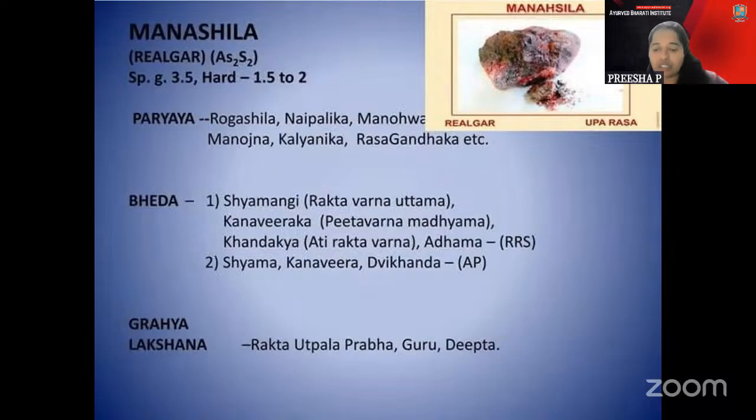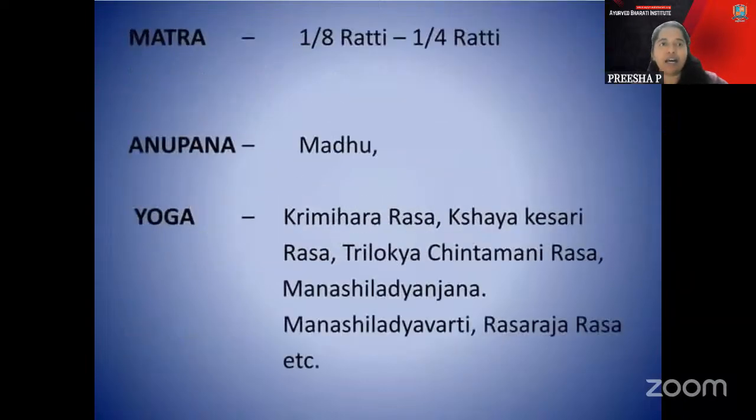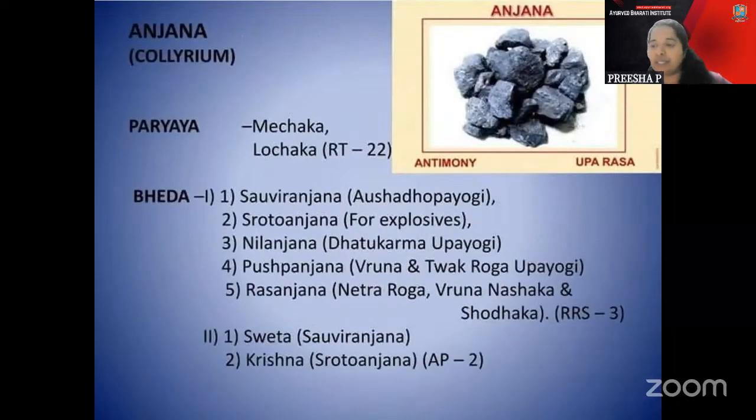Then coming to the Anjana part, okay? Anjana. So here in the Anjana, it is the collyrium part which is told there. And there are only two pariyas told there for the Anjana. That is Mechaka and the Lochaka part. Mechaka and Lochaka. So Anjana is put by MLA or ML people, like that you can understand. So MLA means the Mechaka and the Lochaka part.